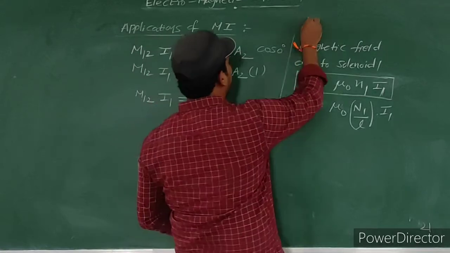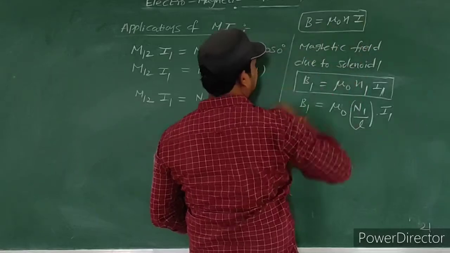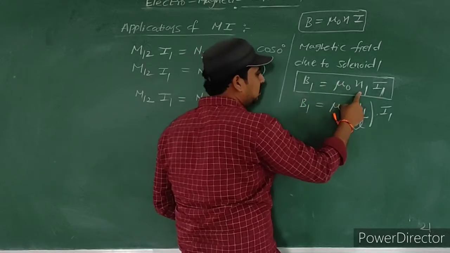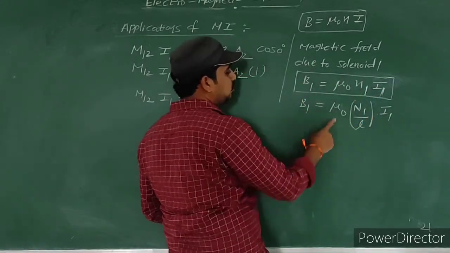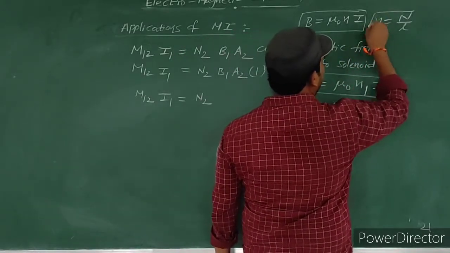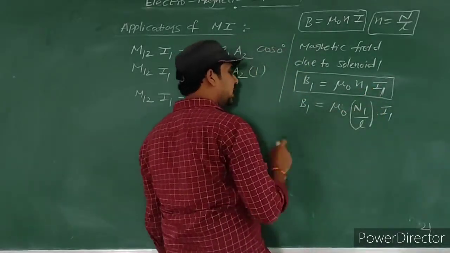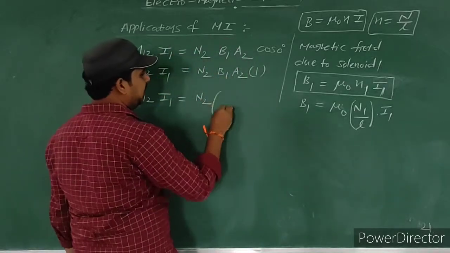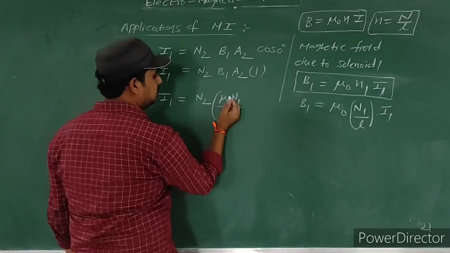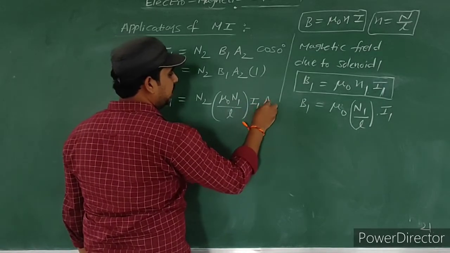Dear student, generally the magnetic field due to a solenoid is mu naught into small n into I. Here mu naught is constant. This is due to solenoid 1, that's why I am taking N1, and the current we consider is I1. Here small n means number of turns per unit length, so n1 means N1 by L into I1. Substituting that, the B1 value is mu naught into N1 by L into I1, and then into A2.